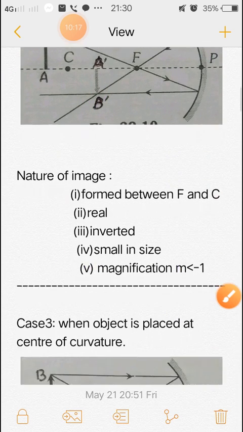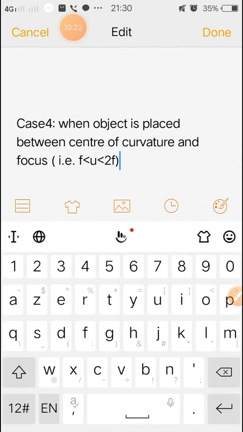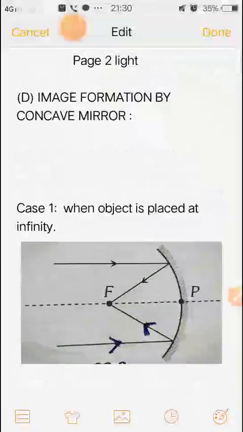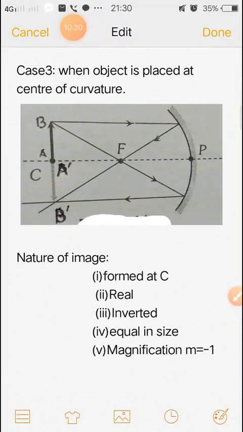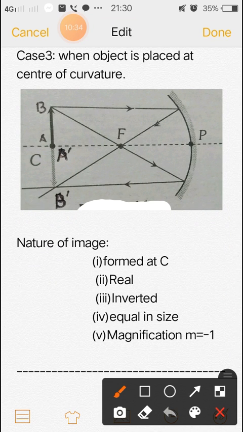Okay, the next topic, case 3. Now when the object is placed at the center of curvature, that is, the object is at C, you can see.